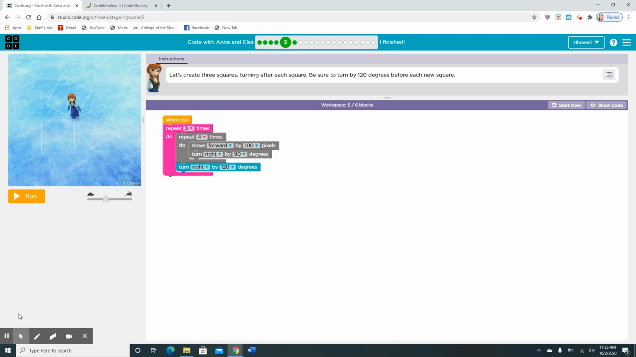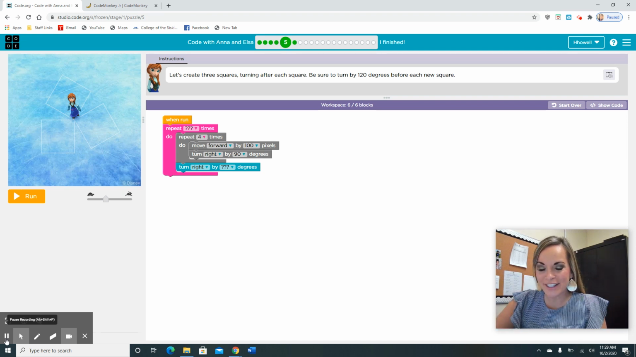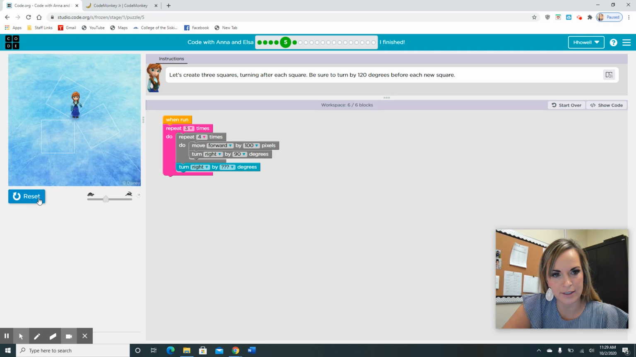Super, super fun. Okay. We have to create 3 squares now. This one's tricky. So how many times do you guys think we need this to be repeated? Well, there's 3 squares. So do you guys think 3 times? Right. Okay, 3 squares. Now, let's just run it without typing in this number and let's see if it'll let us.